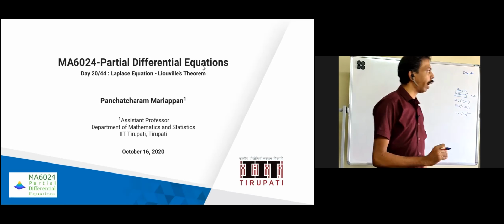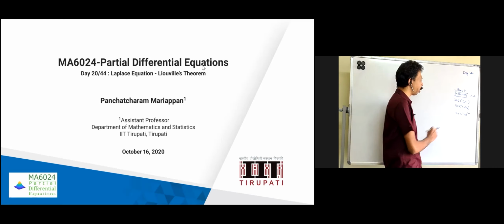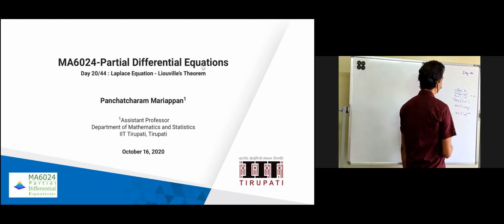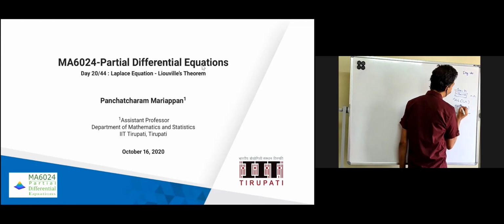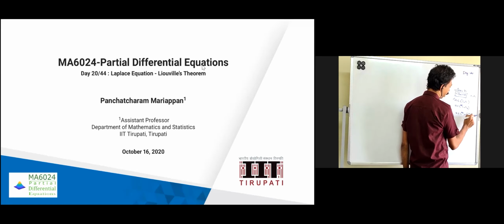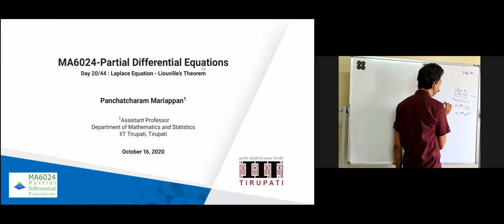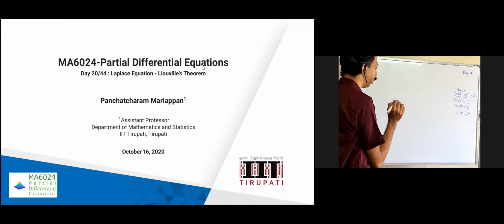Now, as I said yesterday, what we want is that -Δu = 0 in Ω, and we want at least u belongs to C²(Ω). But what we got is that u belongs to C^∞(Ω_ε), and then from that, for all ε greater than 0, we can prove u belongs to C^∞(Ω). So you are just digging your land to find whether some water is there or not, but you found some gold in that place.